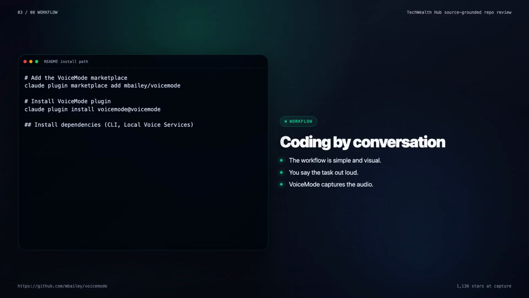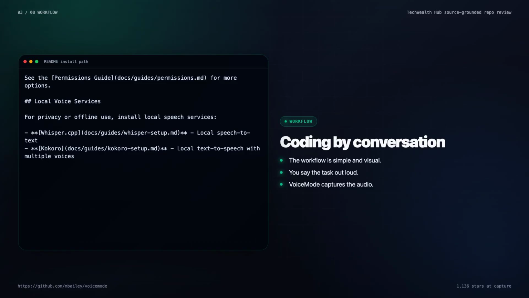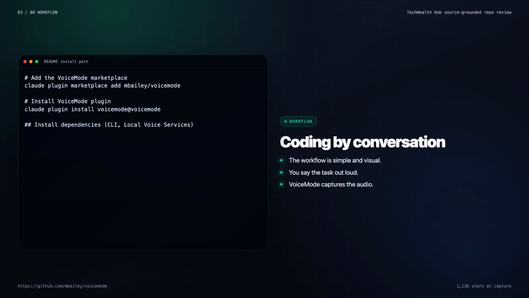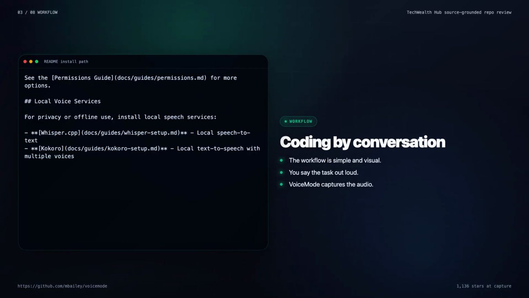For a real demo, the task should be small and verifiable. Ask it to explain a function, update a README section, fix a typo, or add a test. Then show the actual diff. That keeps the video honest. The magic is not pretending speech makes software engineering automatic. The magic is removing friction when your hands are busy, when you are reviewing code, or when you want to dictate context faster than typing it.